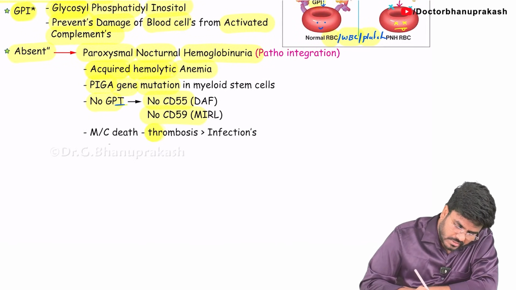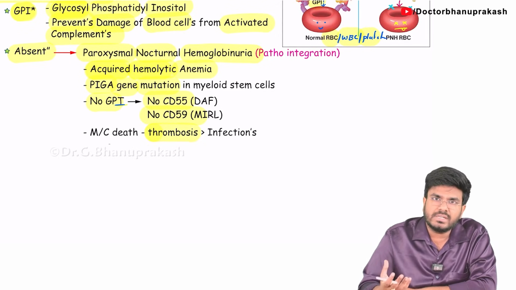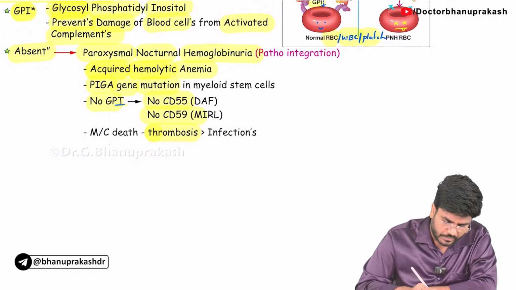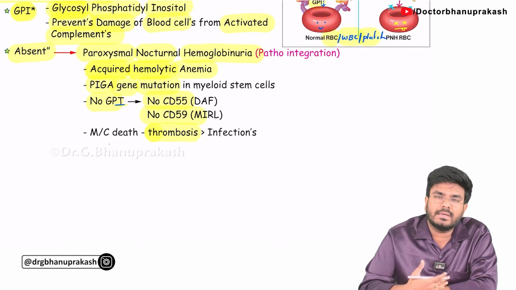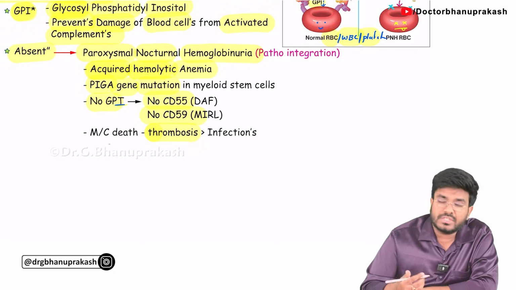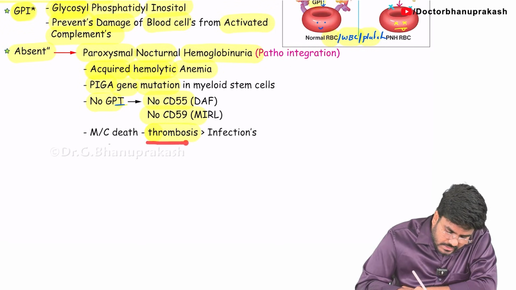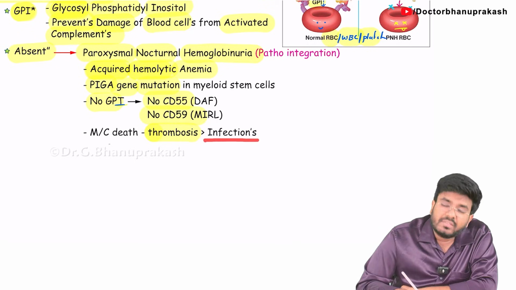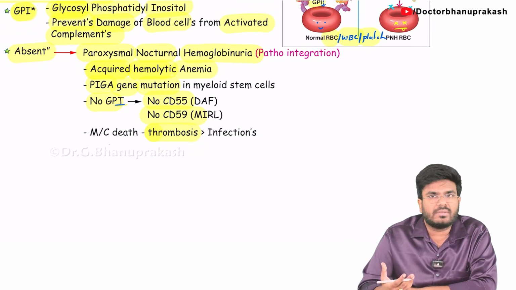Now what is the most common cause of death? If you ask me, the most common cause of death is thrombosis. Why thrombosis? It's not only RBC destruction but also platelet destruction. Platelet destruction releases certain products which activate intravascular clotting. So thrombosis, especially in unusual places, like in the hepatic veins. If there is hepatic vein thrombosis, that's called Budd-Chiari syndrome. So thrombosis because of platelet destruction is the most common cause of death. Why infections? Because of WBC destruction. Whenever you are losing WBCs, you are compromising the immune system, so that will lead to infections.